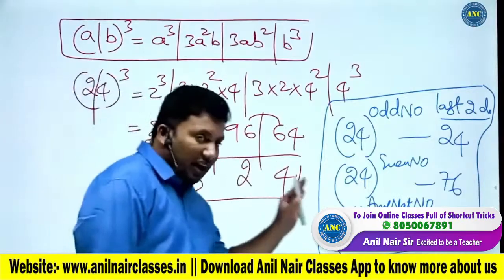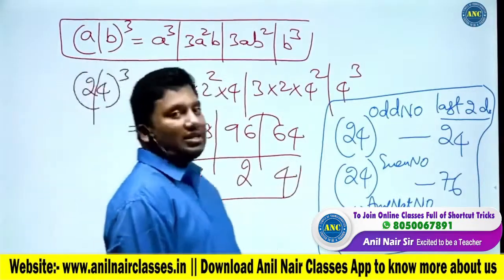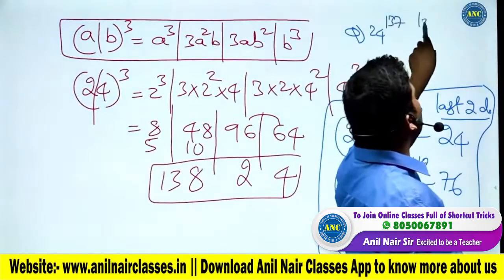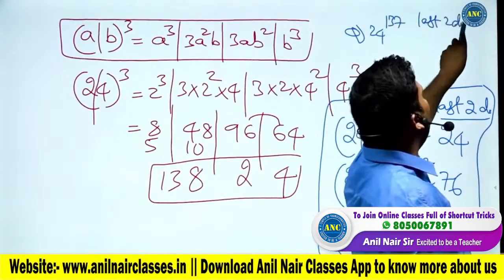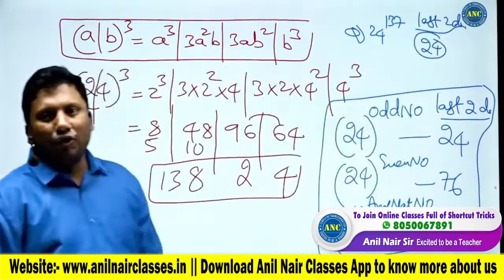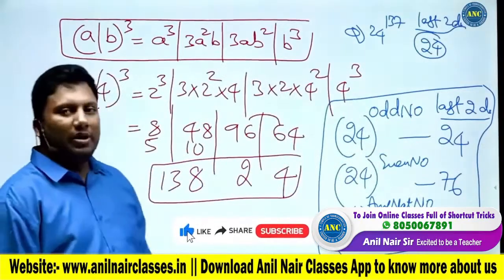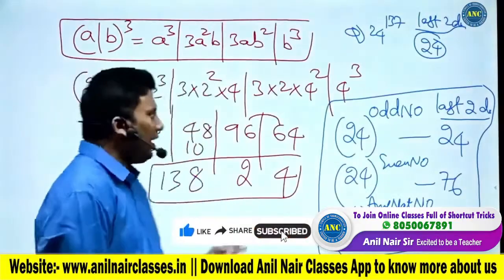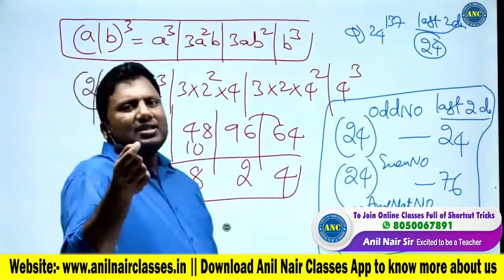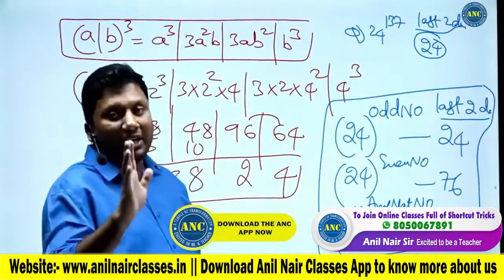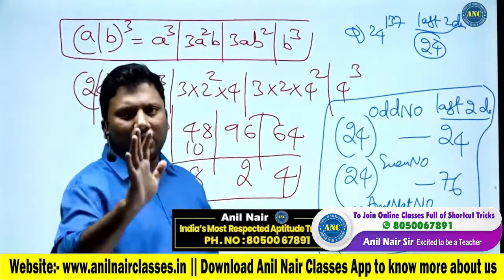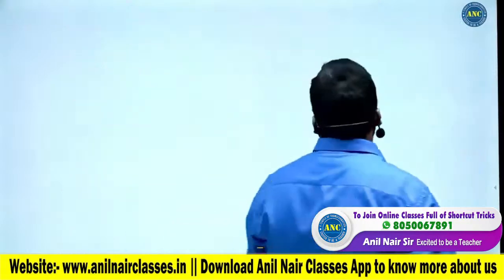Very, very important concept. See, there is a placement question: 24 power 137, what are the last two digits? 24 power odd number, last two digits will be 24. Is the idea clear? That is exactly the reason why I did 24. The next concept is slightly advanced. Pay attention. I will do maybe 3 to 5 examples so that you understand this concept in detail.